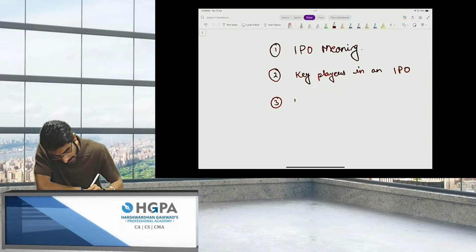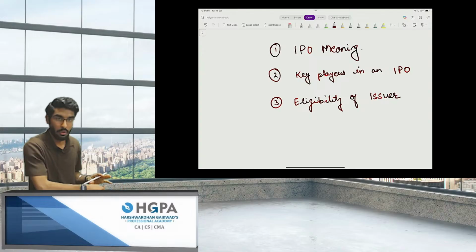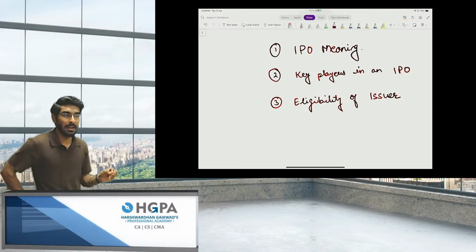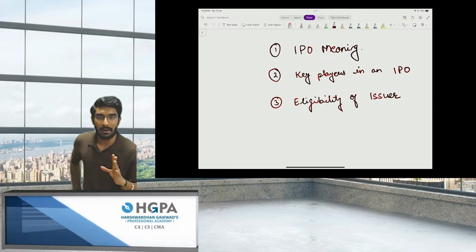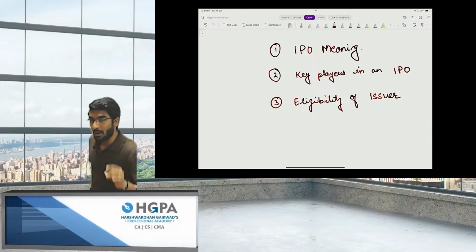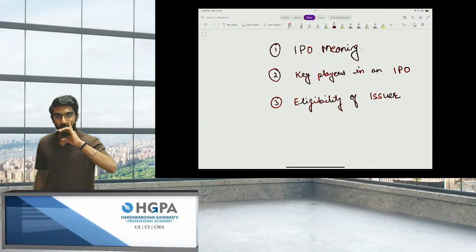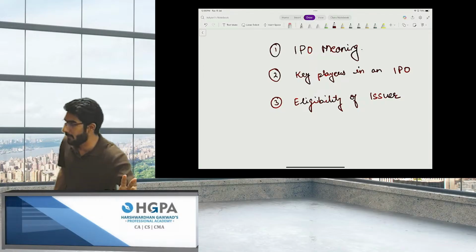Third, then we'll come to the chapter on eligibility of an issuer. When can a company go for an IPO? When can a company be eligible for an IPO? This we are going to understand. Why? To avoid companies like Nikola in future.